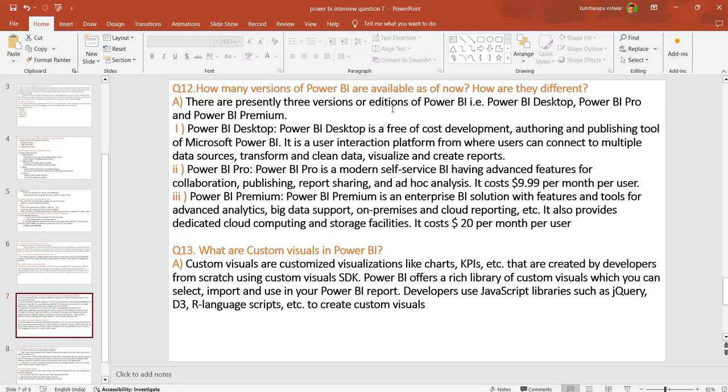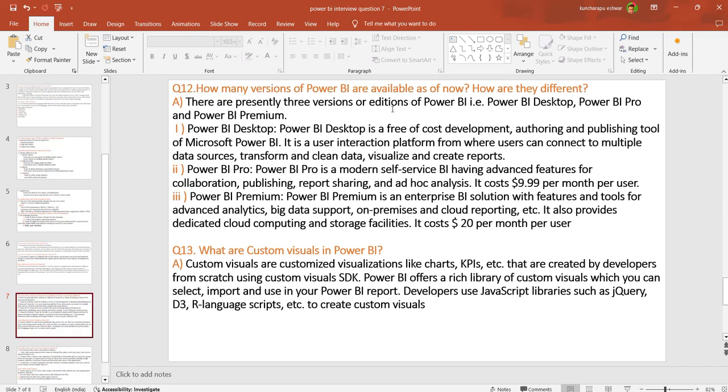There are three versions: Power BI Desktop, Power BI Pro, and Power BI Premium. The Power BI Desktop is free of cost and available through publishing on Microsoft Power BI, using the interactive platform. With it we can connect multiple data sources, transform and clean the data, and create a report. Right? There are three versions: Desktop, Pro, and Premium.